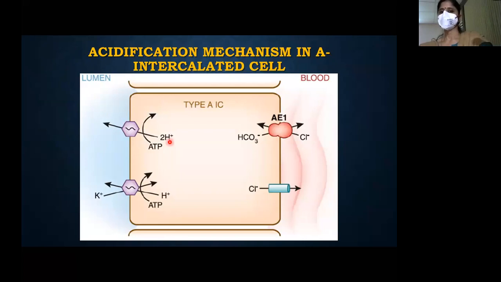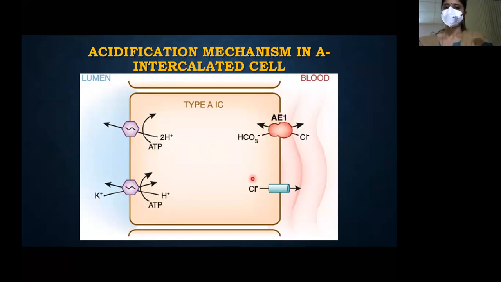In this figure, you can't see it, but there is a cytosolic carbonic anhydrase 2, which generates carbonic acid, H plus and bicarbonate. The bicarbonate is being sent to the bloodstream by what is this? AE1. What is it called? Anion exchanger. So bicarb goes out of the cell, chloride comes in.